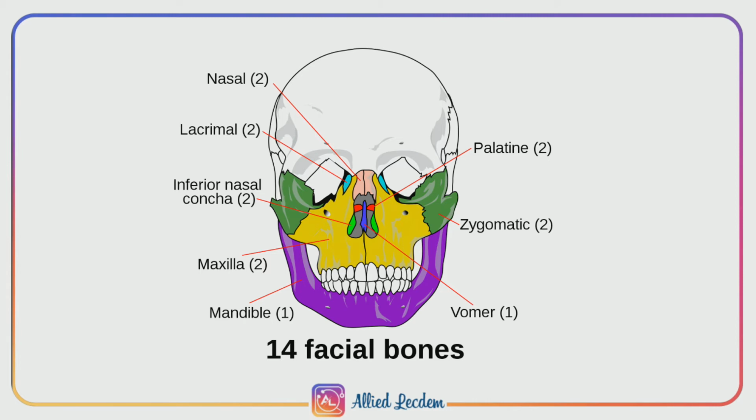Next is the hyoid bone. The hyoid bone is a U-shaped bone which is present at the base of the buccal cavity, that is, at the base of the tongue and above the larynx.